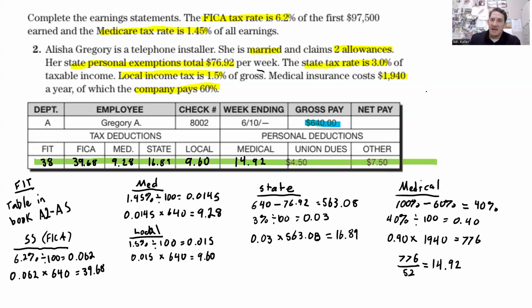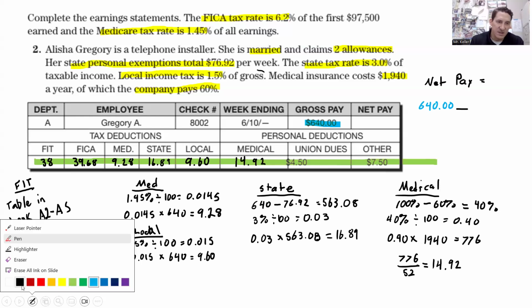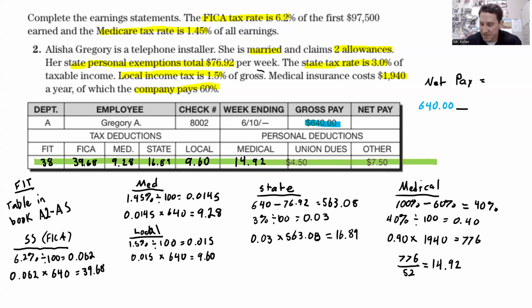And then finally, I can calculate out my net pay. I'm going to do it up here. We're going to subtract two values. It's going to be the gross, so 640 minus the total of all the deductions. So I still need to total all this up.